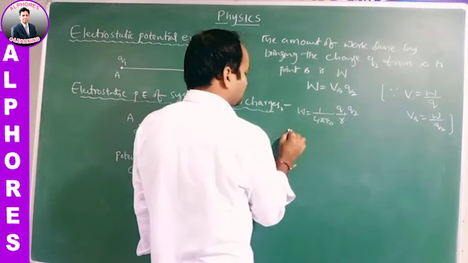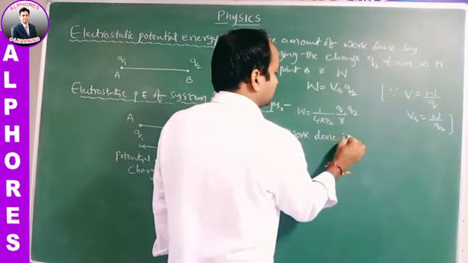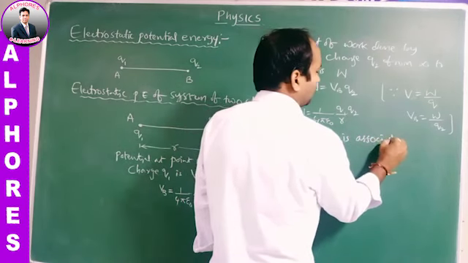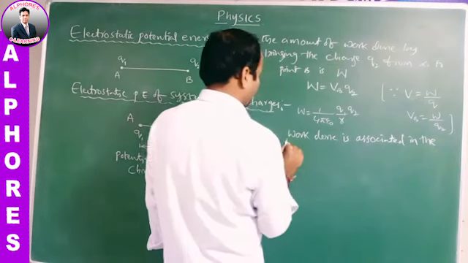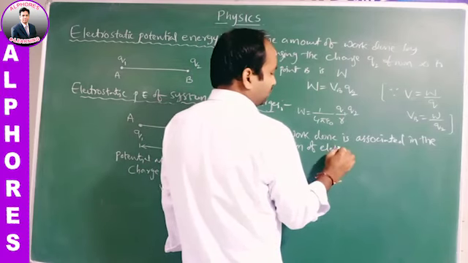This work done is stored in the form of electrostatic potential energy.